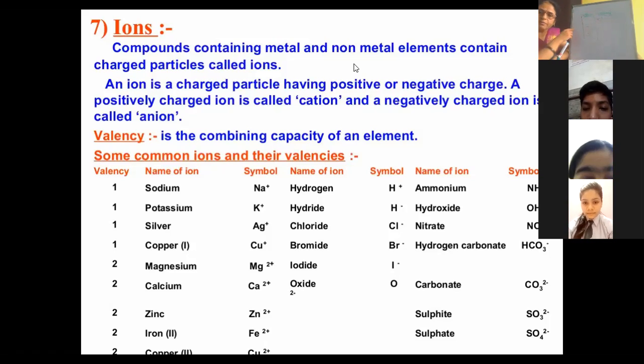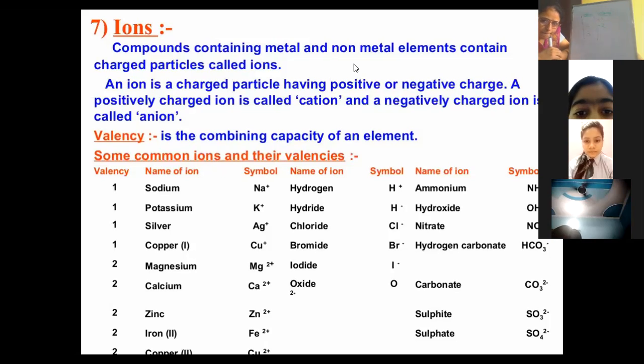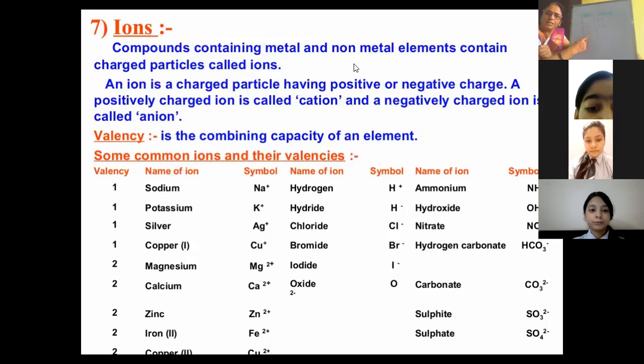How many electrons will it donate? 2. On donating, what charge will it attain? +2. So its valency will be +2.